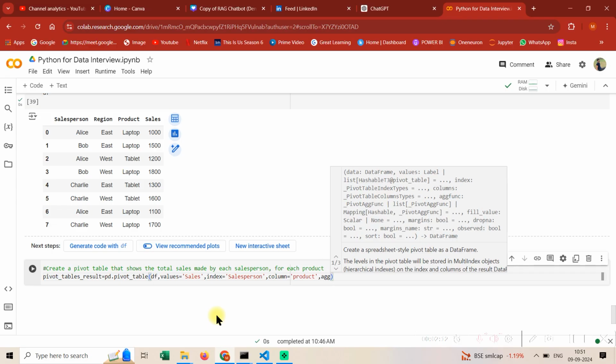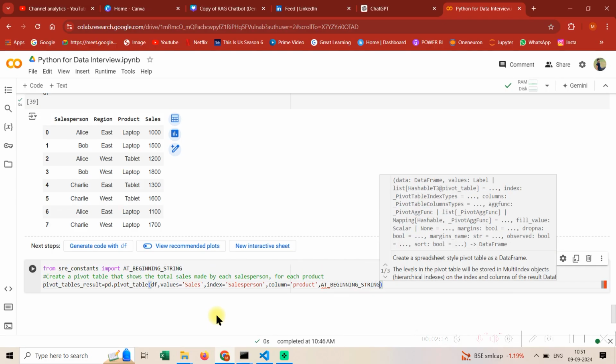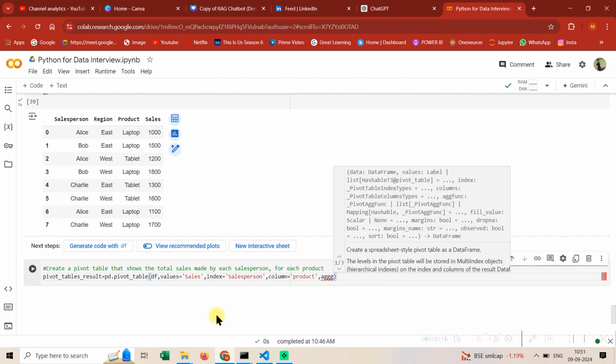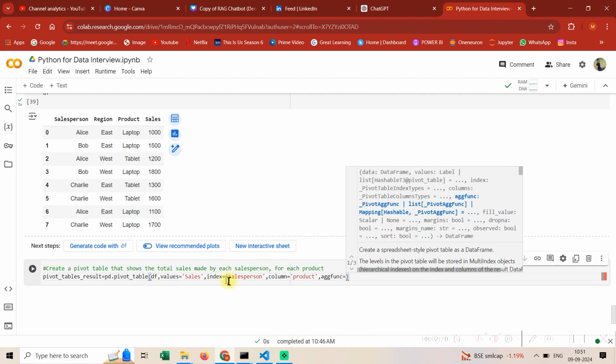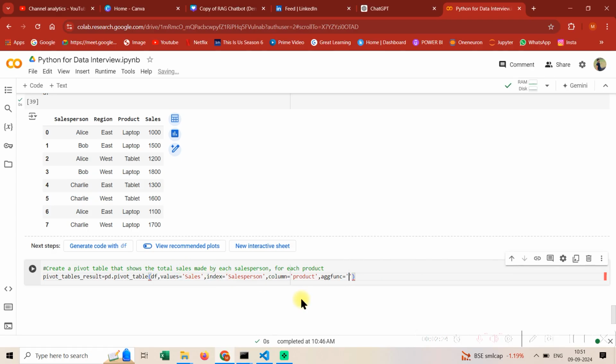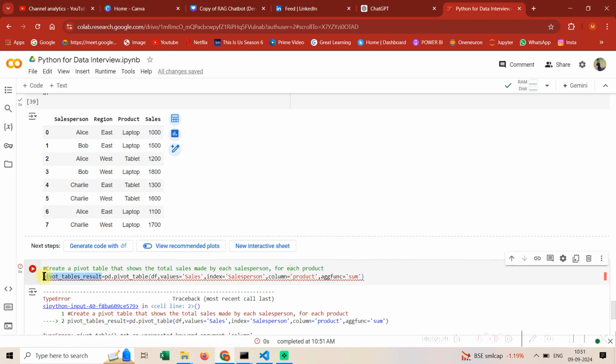Good. Now the last portion is an aggregation. Which aggregation do you need to add? You need to add total sales. So you need to say sum. Guys, doesn't this thing make sense? First of all, let's just execute it and see everything is okay.